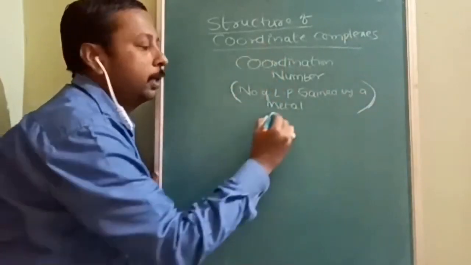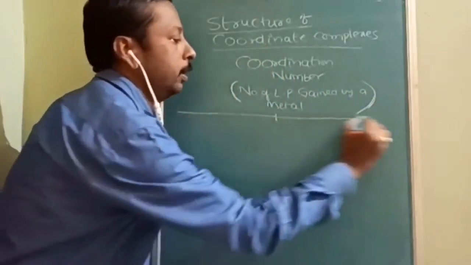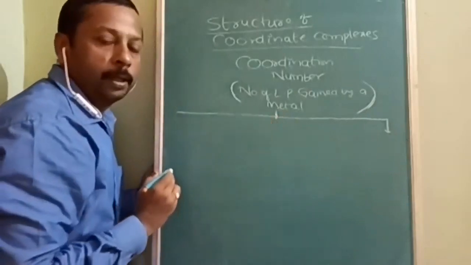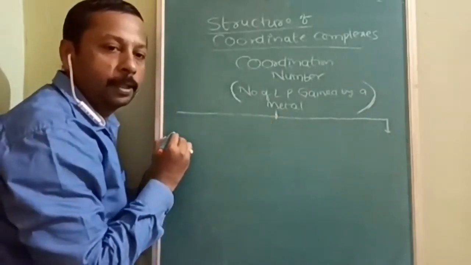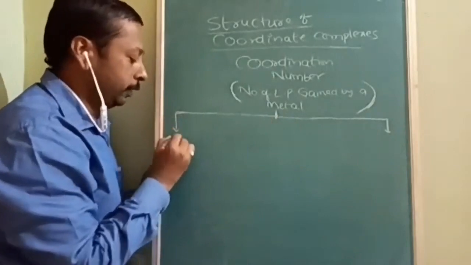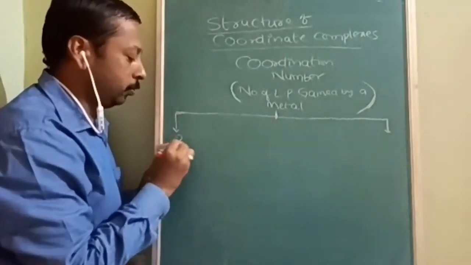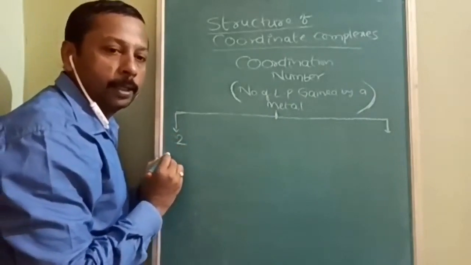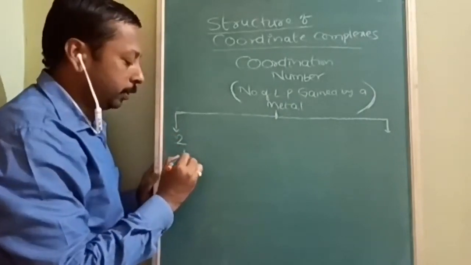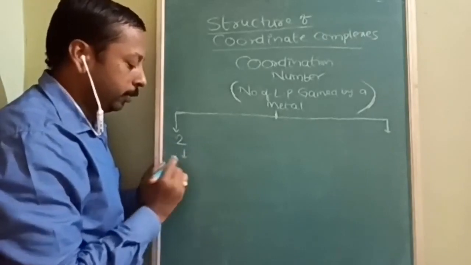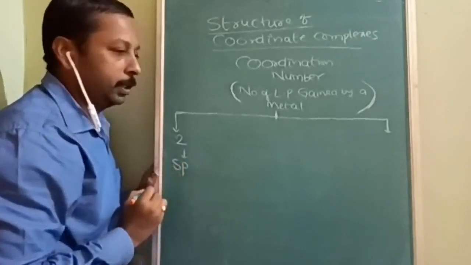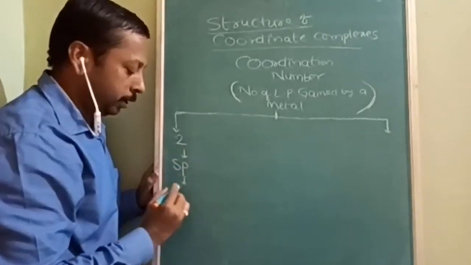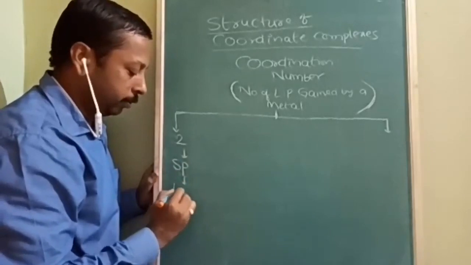Okay, so as of now we have some coordination numbers. I'm going to write the coordination number and the possible feasible structure of each. So first, the coordination number can be 2. That time the hybridization will be sp hybridization, and then the shape is going to be linear.